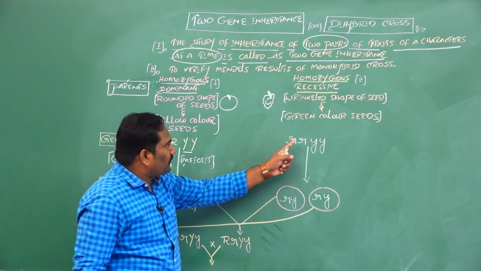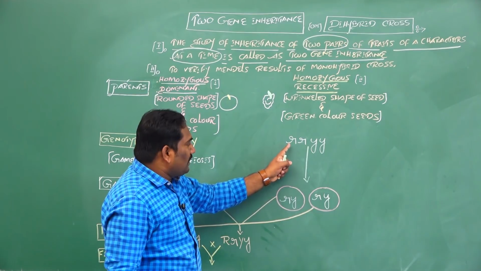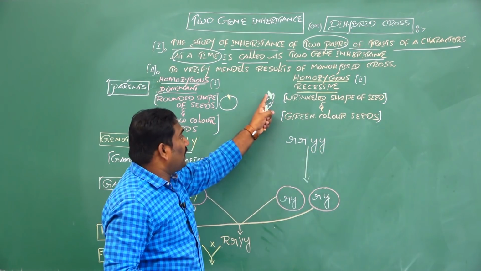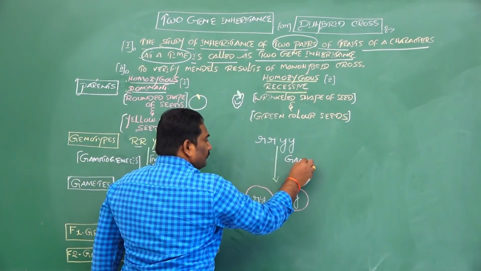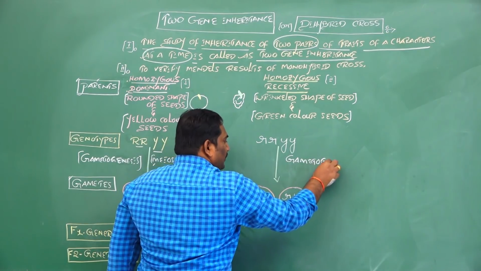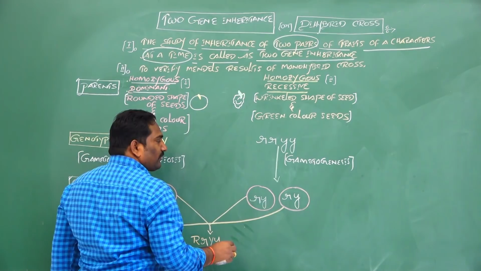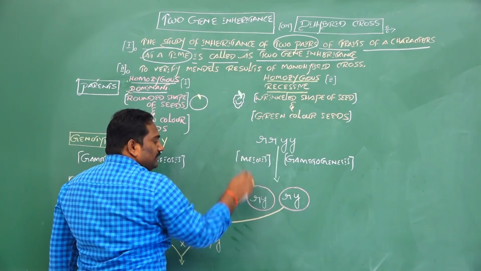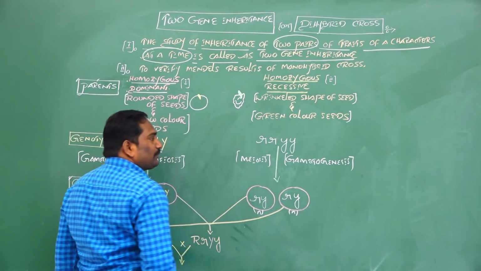Now come back to the homozygous recessive parent 2. Here, small r for wrinkled shape of seeds and small y for green color seeds. During gametogenesis, this organism is also diploid. When meiosis cell division takes place, gametes are produced, and these gametes are haploid.